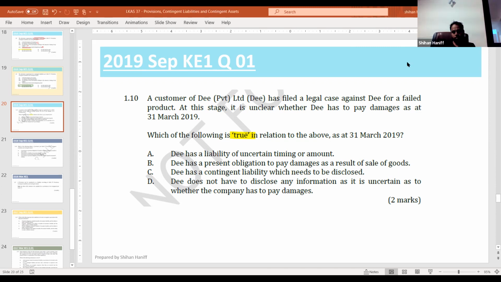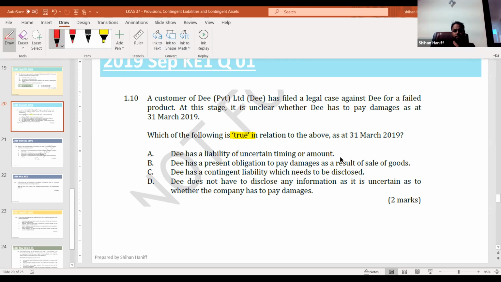Right. So, answer. I'm getting answer D, C, B. Okay, so just one is true. D has a liability of uncertain timing? No, there is no liability. This is fine.